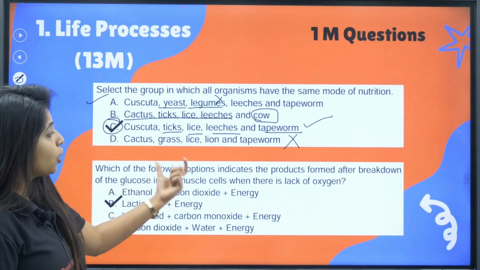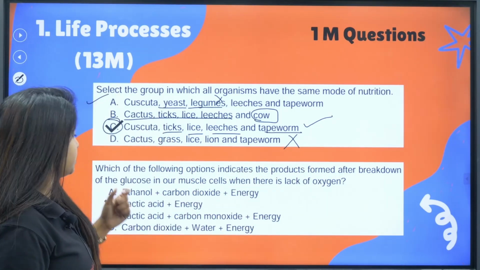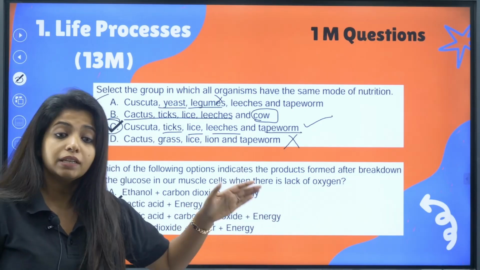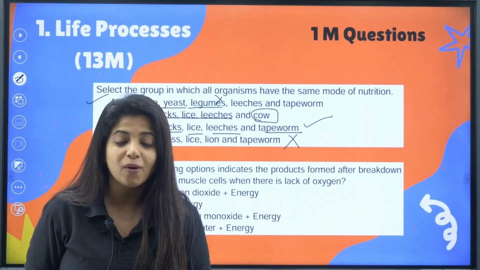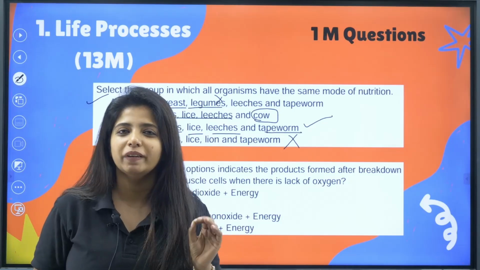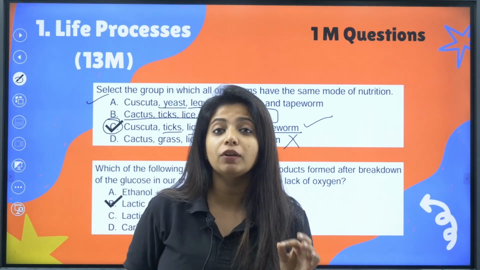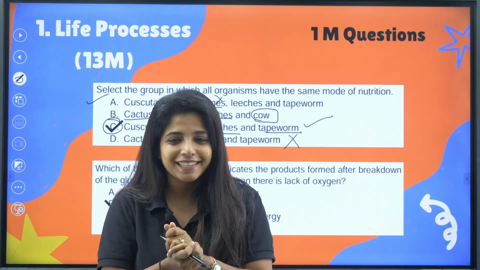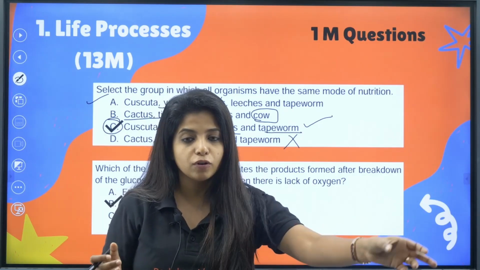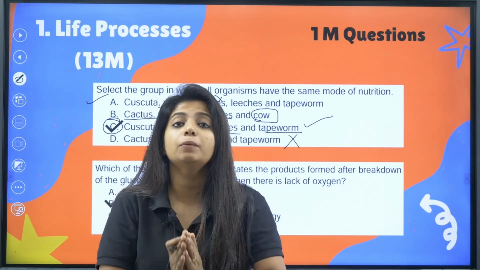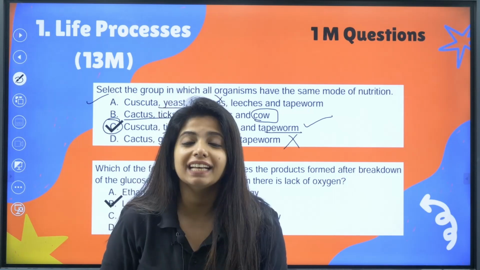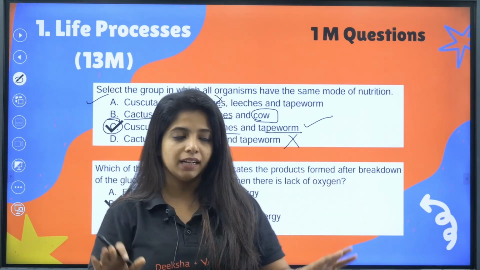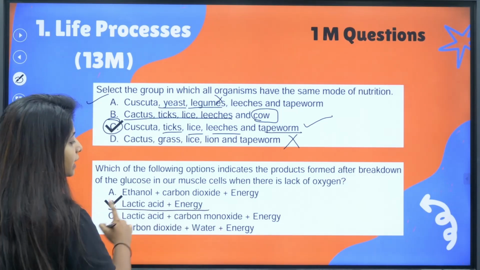Now, which of the following options indicate the products formed after breakdown of glucose in our muscle cells when there is lack of oxygen? When there is lack of oxygen, what type of respiration goes on? It is anaerobic respiration. And what is the result of anaerobic respiration in the human body? The pyruvate which is formed: glucose converts to pyruvate, but the pyruvate breaks down to what? Lactic acid and also energy. Energy is also known as ATP, nothing else. So your answer would be B, lactic acid plus energy.